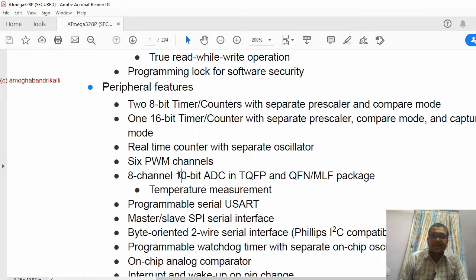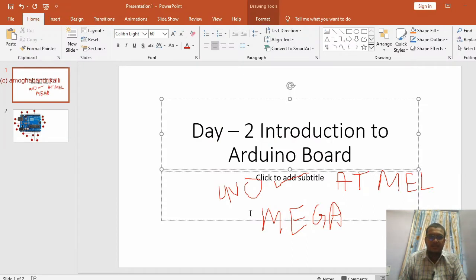It has an ADC, analog to digital converter. 10-bit means 2 raised to 10, that is 1024, so 0 to 1023 is the range differentiating between analog levels.